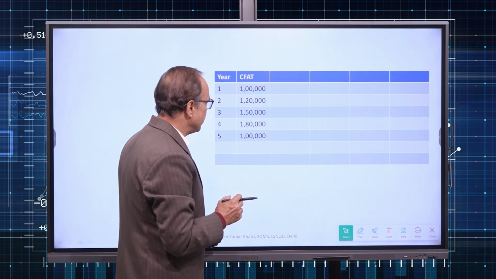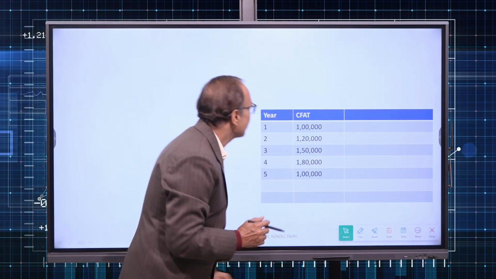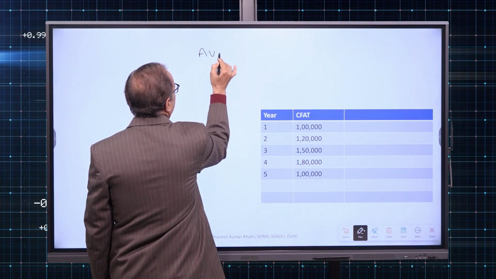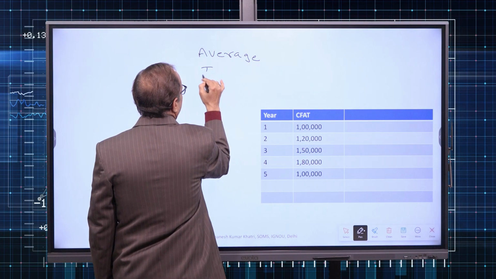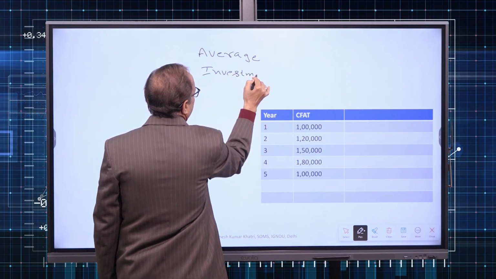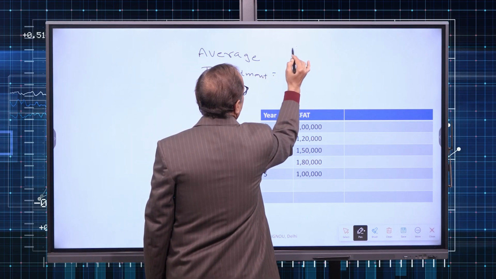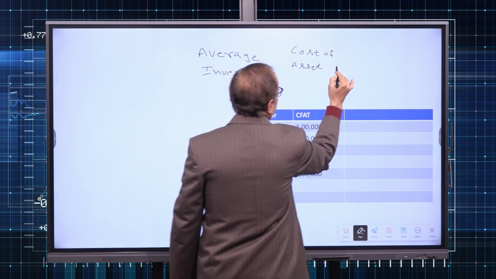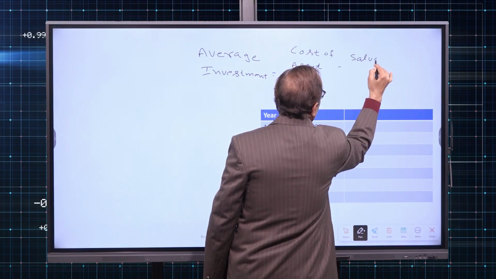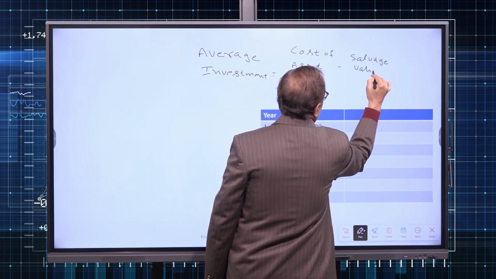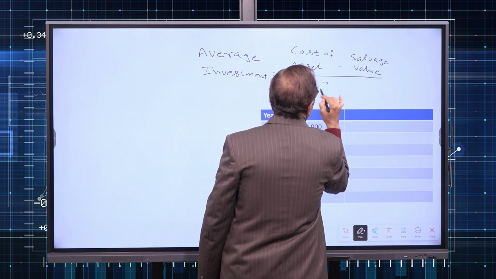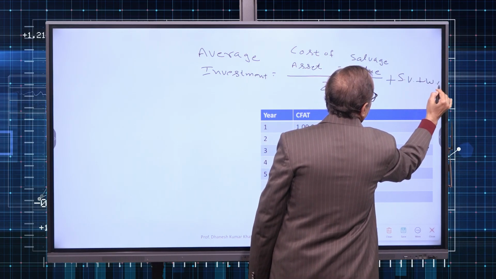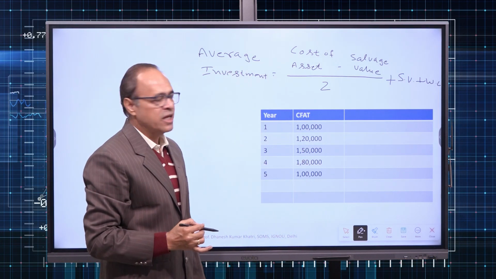So the formula for average investment is like this: average investment is cost of asset minus salvage value upon 2 plus salvage value and plus working capital.